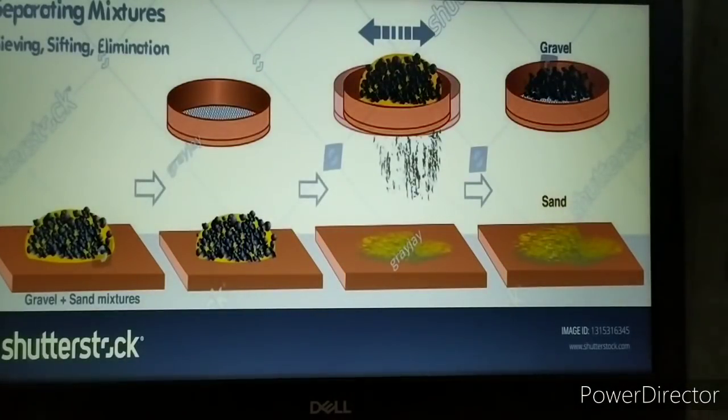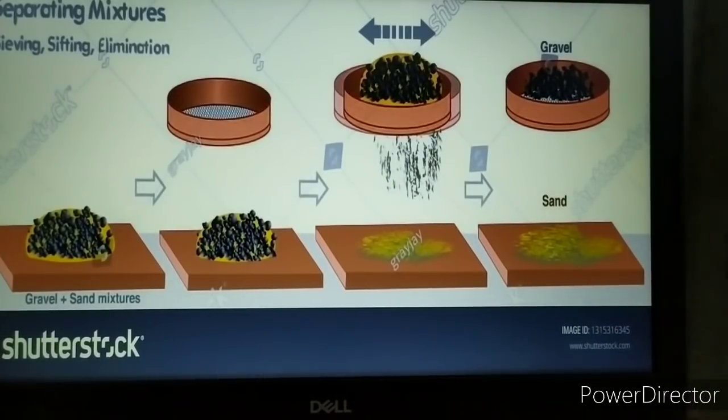As you can see here in this module, a mixture contains different size particles. Gravel is present, that is small stones, sand particles are there, and maybe much finer particles may be present in it. So when this mixture is passed through the sieve, first of all, the very big particles may be trapped in the sieve, and the smaller particles will pass down through the sieve.